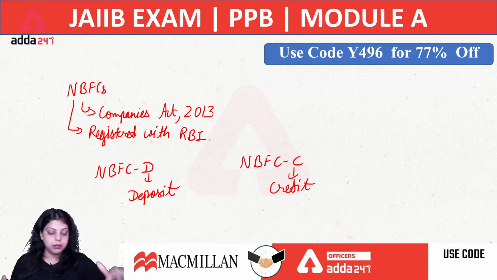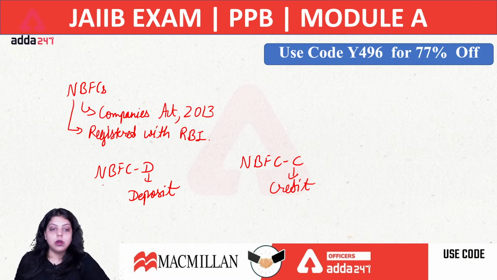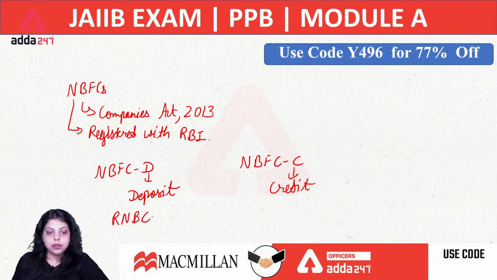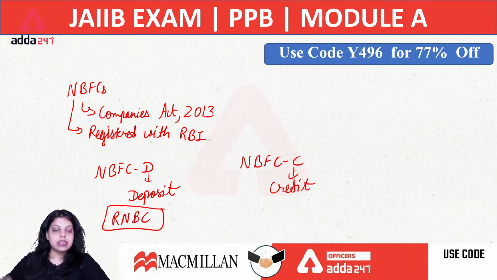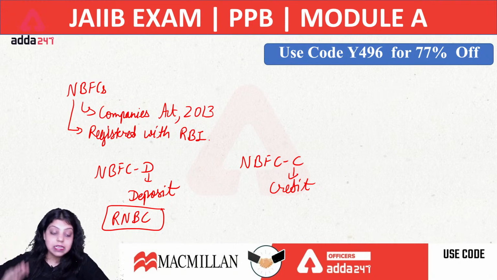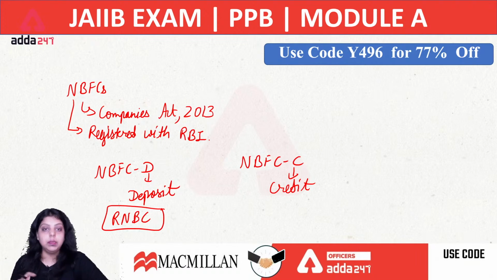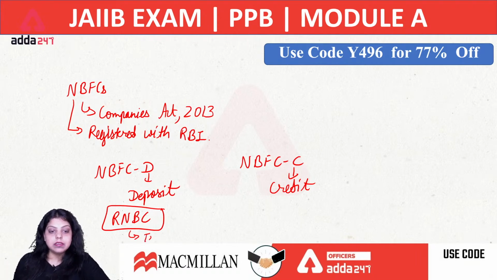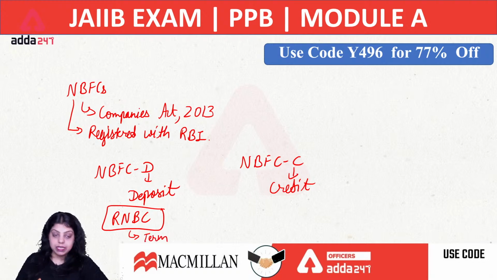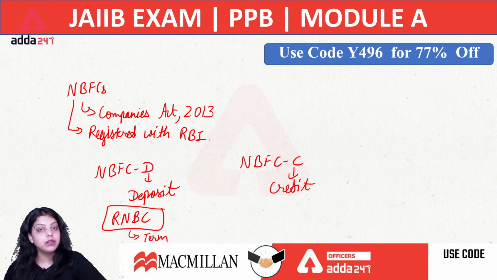But now NBFCs are also allowed, and those NBFCs are known as NBFC deposit, and the example for this is RNBCs, residuary non-banking companies, in which they can take deposit from the public, but not demand deposit. They can take term deposit, for a minimum period of 1 year and a maximum period of 5 years. Okay.